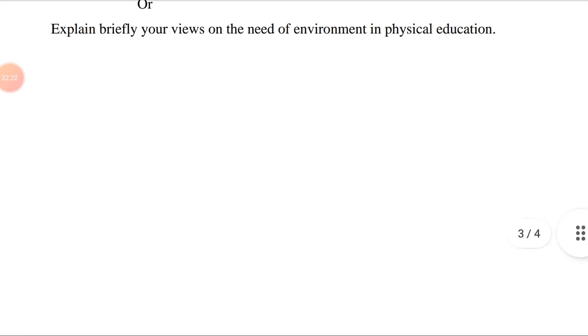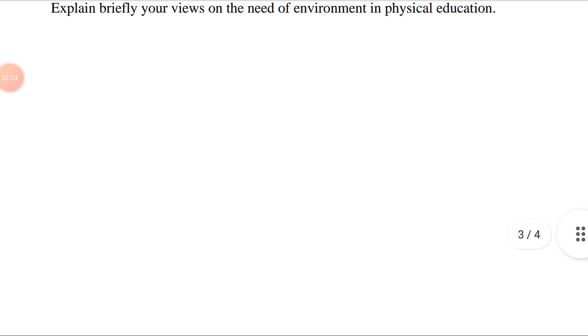Number 6, it helps to motivate to perform in physical activities. Number 7, it helps and provides opportunity for healthy growth and development.